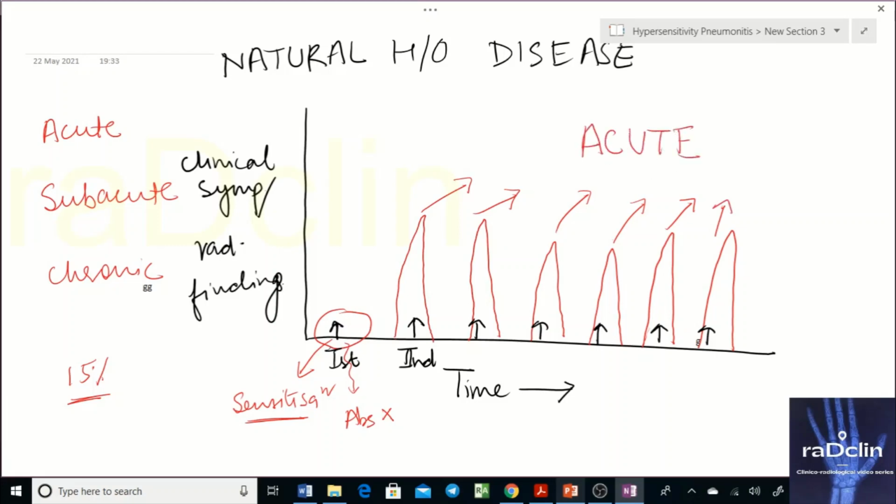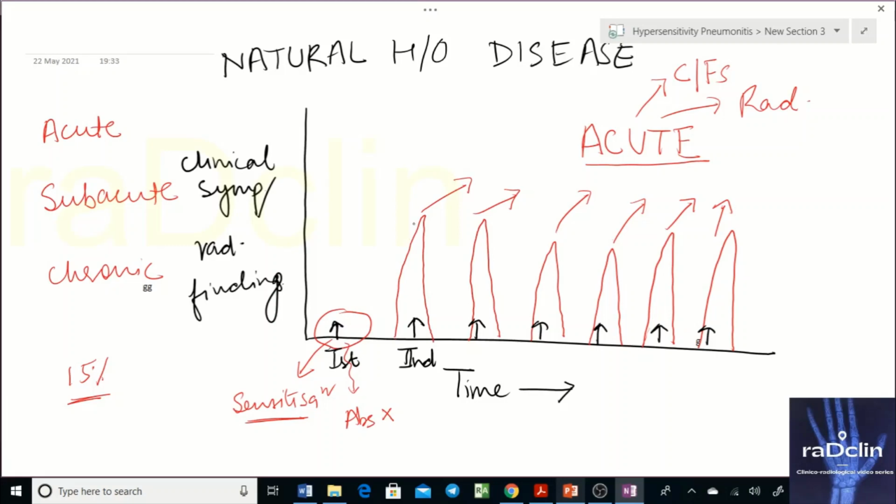This is the acute phase, and clinically they are acute phase, and radiologically also they are acute phase. So the findings of the acute phase will be associated with an allergen exposure. So a patient develops symptoms and comes to you, has a chest X-ray or HRCT done, and the temporal association with exposure is there, then you diagnose it to be acute hypersensitivity pneumonitis.